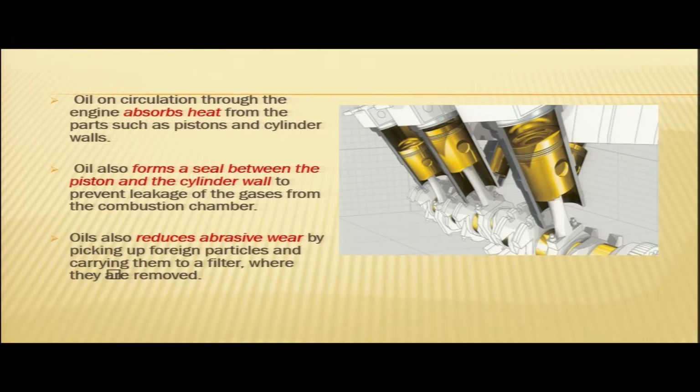It is reducing friction between the moving parts. It prevents rust and corrosion on metallic parts. It is absorbing heat from the parts such as pistons and cylinder walls. It also forms a seal between the piston and the cylinder wall to prevent leakage of the gases from the combustion chamber, and it is also reducing abrasive wear by picking up foreign particles and carrying them to a filter.